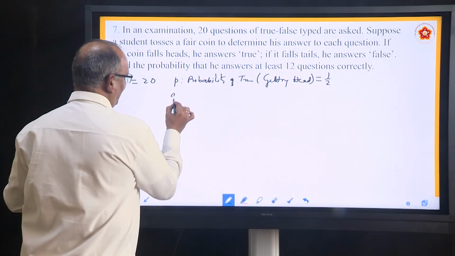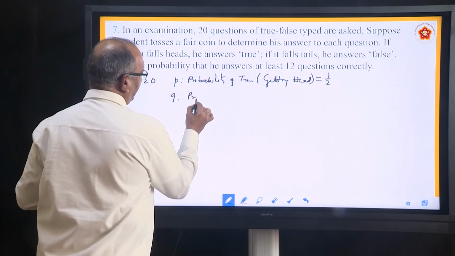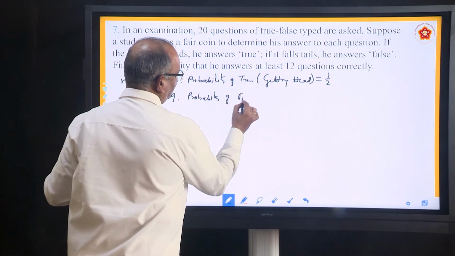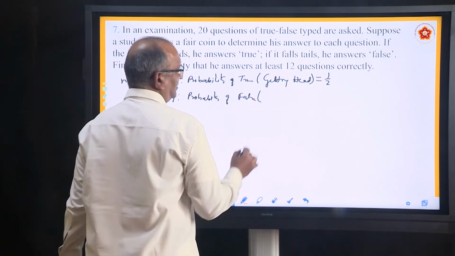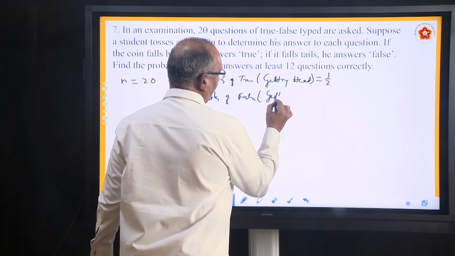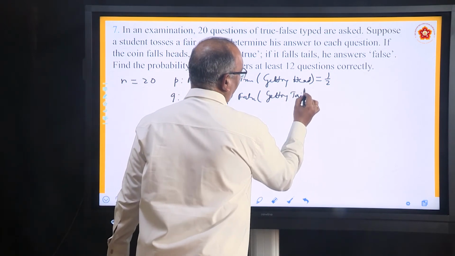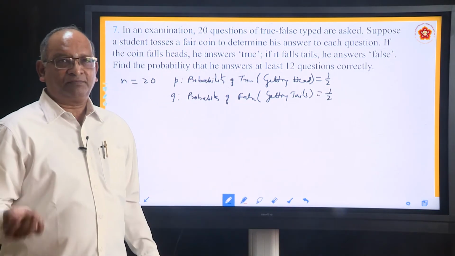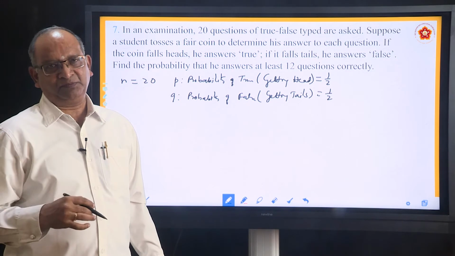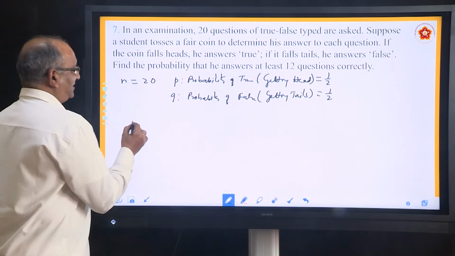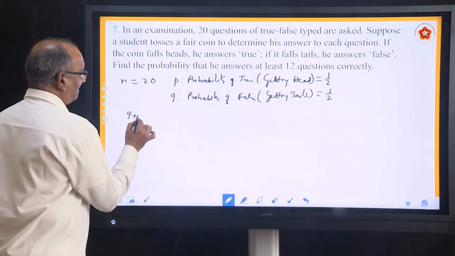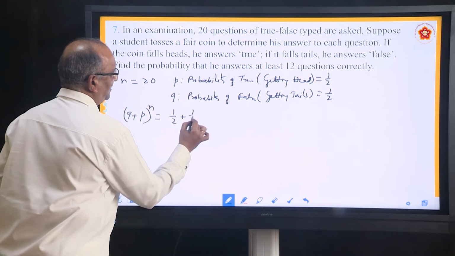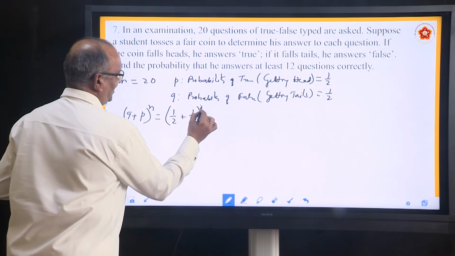In that case what will be Q? Probability of false. What do you mean by false? Getting tails. And we know that the probability is again 1 by 2. So write the expansion. What is the expansion? Q plus P to the power n, that is 1 by 2 plus 1 by 2 to the power 20.